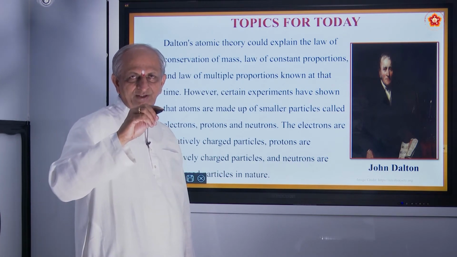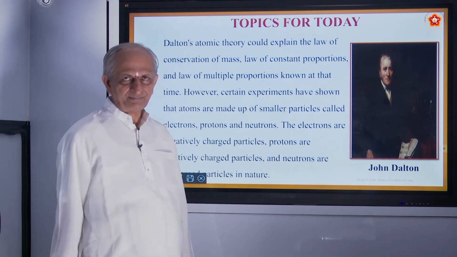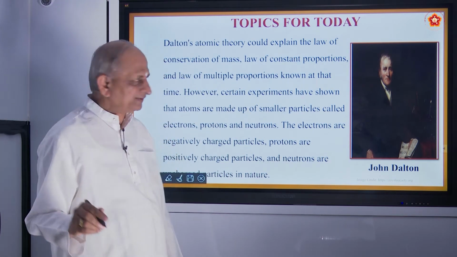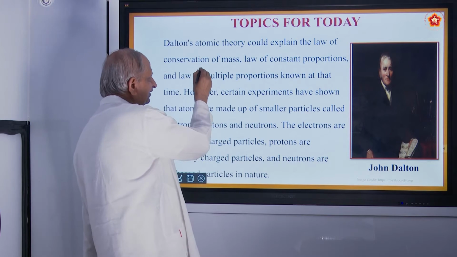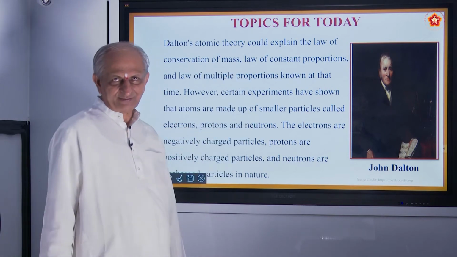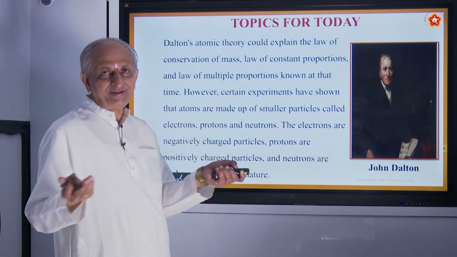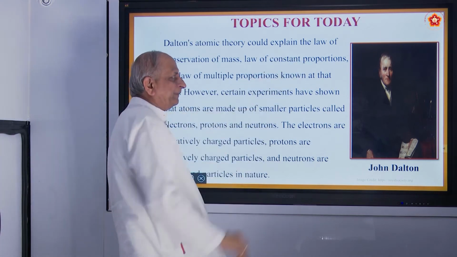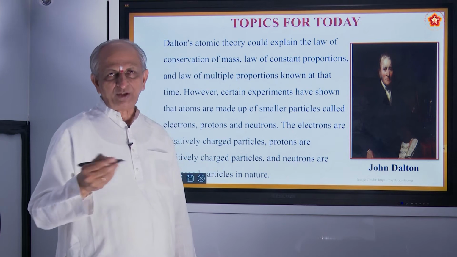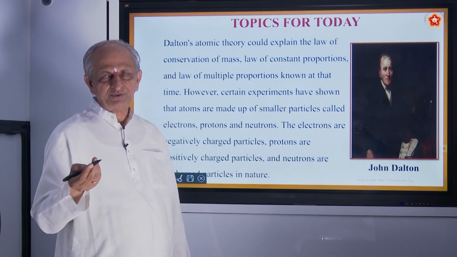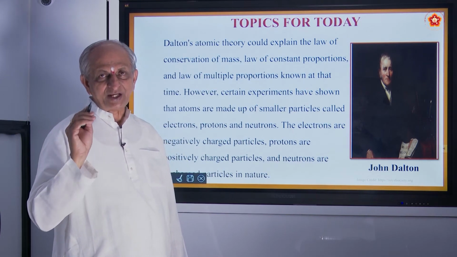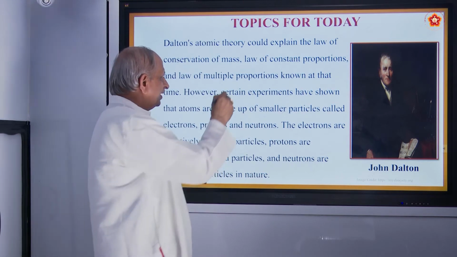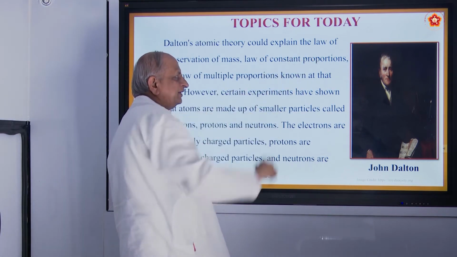One form, we can change energy from one form to another form, or in other words, mass of the reactants is equal to mass of the products. There is a conservation, he said. And second one is law of constant proportions. Two or more elements or compounds combine in a fixed ratio, and there will be a constant ratio.